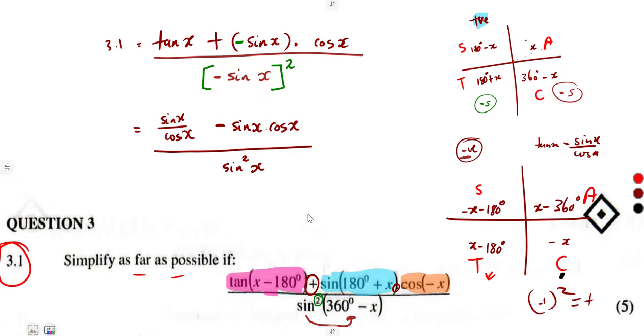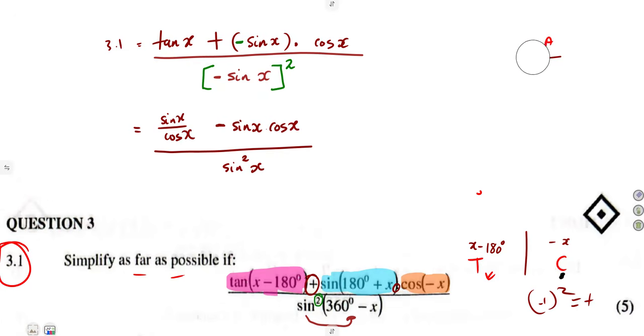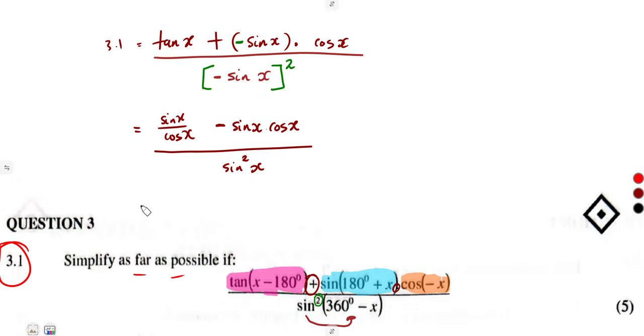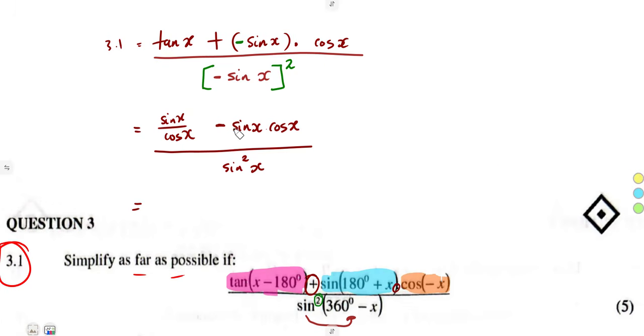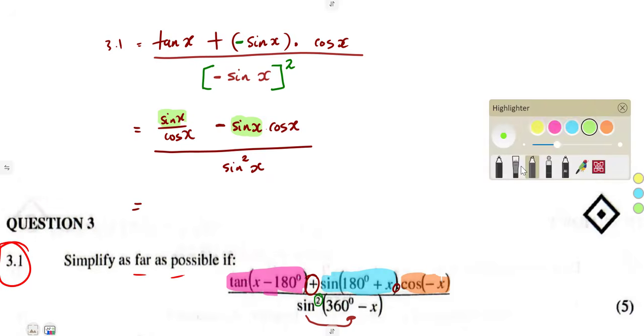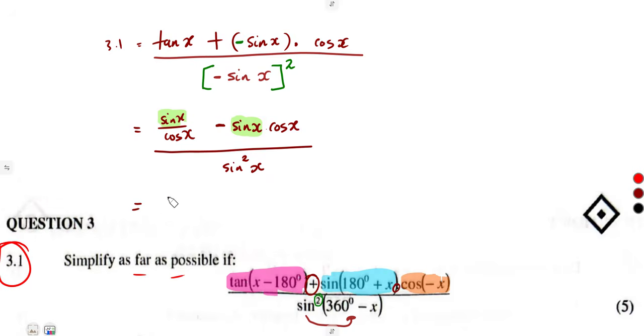What can we do here to simplify? There are so many ways. I'm not going to limit you to my calculation or my working. You can simplify the way that you understand, but at the end you must have the same answers. As for me, I'm going to take advantage of this sine of x in the numerator and factor it out, since it is common. Or you can simply combine them as they are.